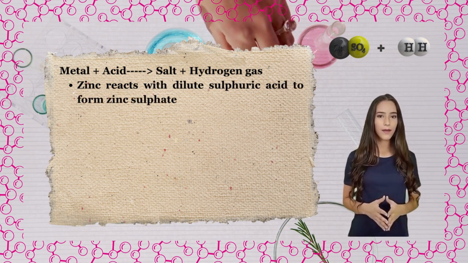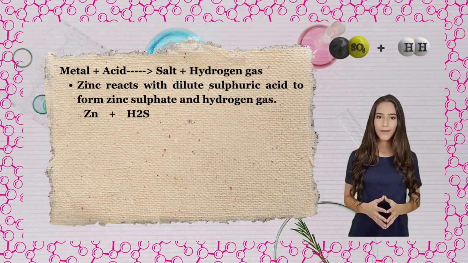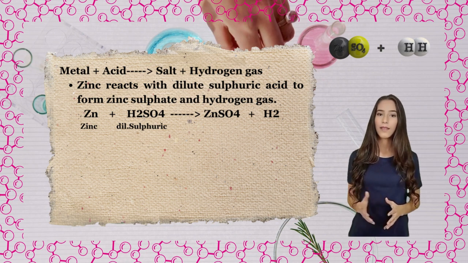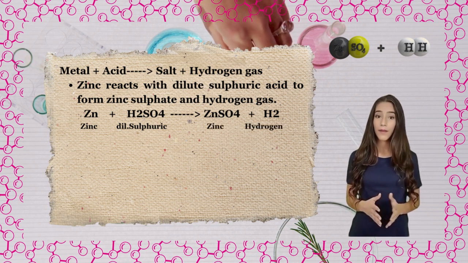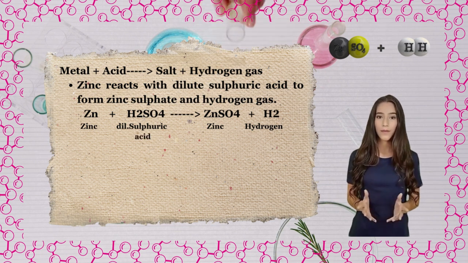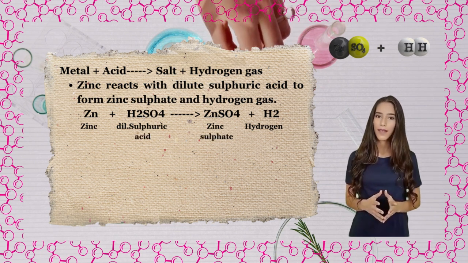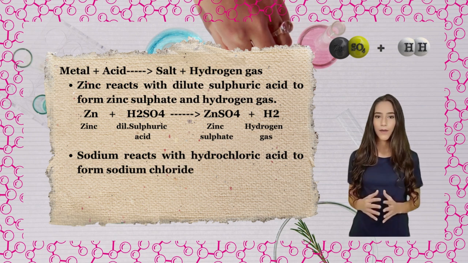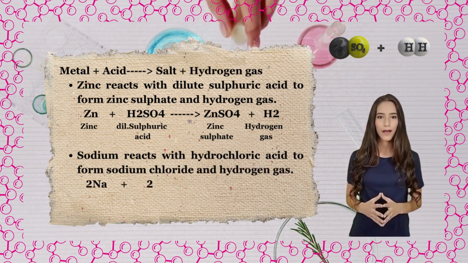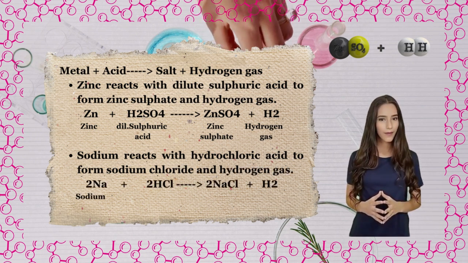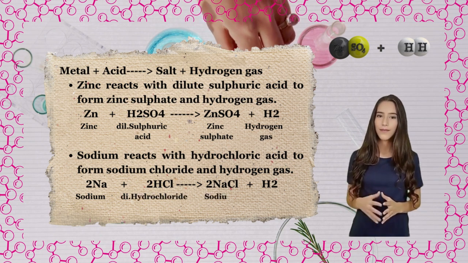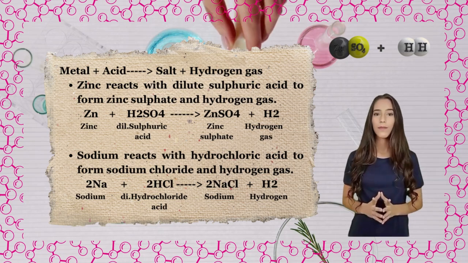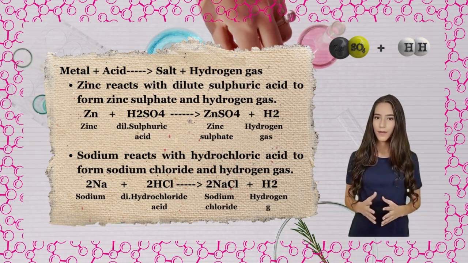Zinc reacts with dilute sulfuric acid to form zinc sulfate and hydrogen gas. Zn, zinc, plus H2SO4, dilute sulfuric acid, gives ZnSO4, zinc sulfate, plus H2, hydrogen gas. Sodium reacts with hydrochloric acid to form sodium chloride and hydrogen gas. 2Na, sodium, plus 2HCl, hydrochloric acid, gives 2NaCl, sodium chloride, plus H2, hydrogen gas.